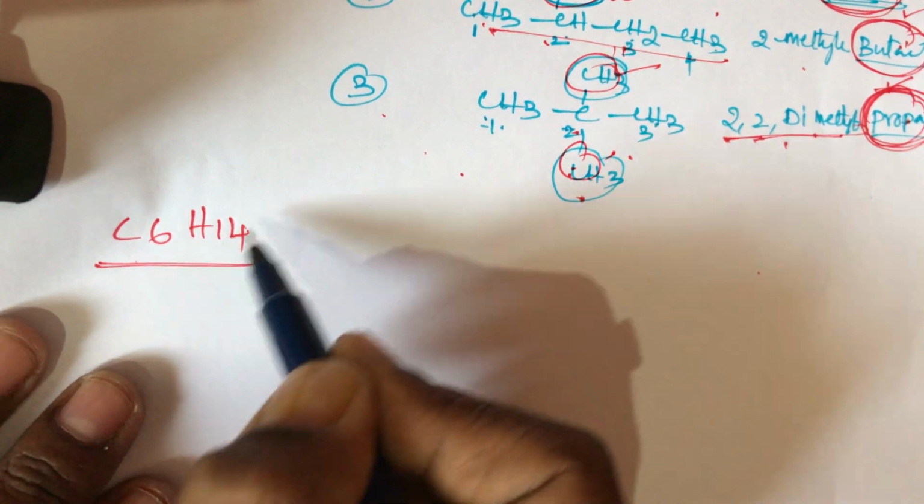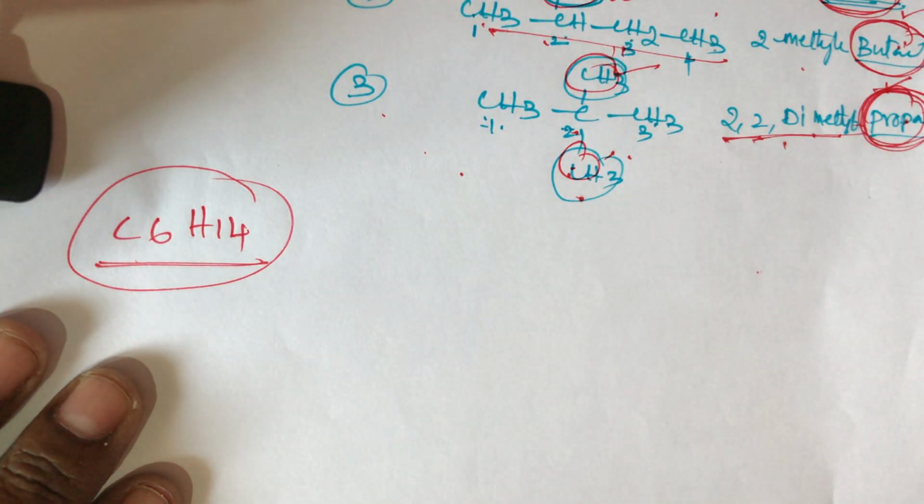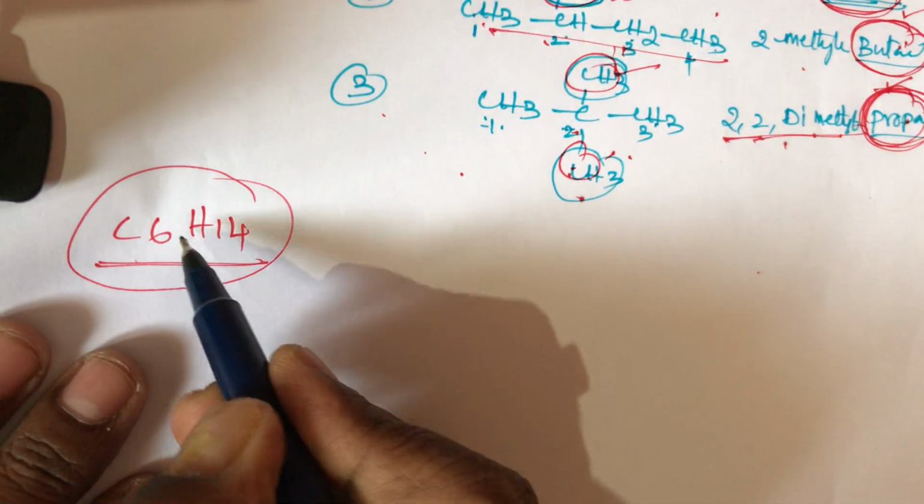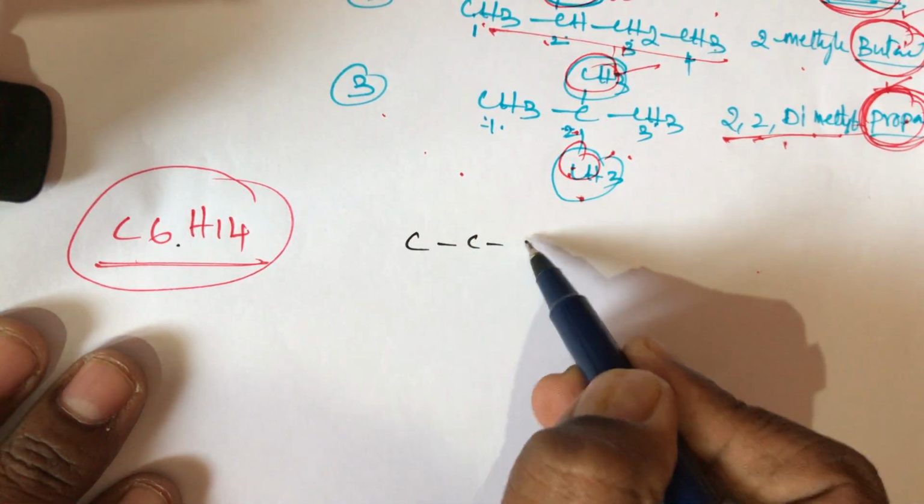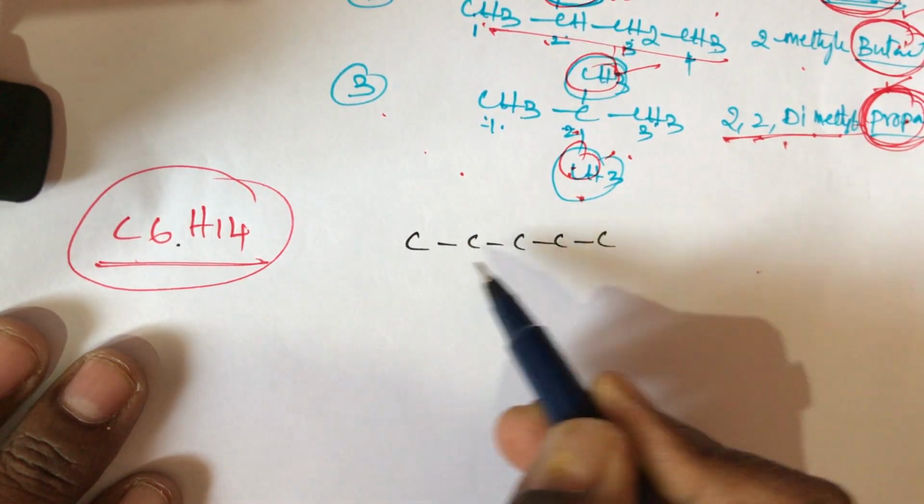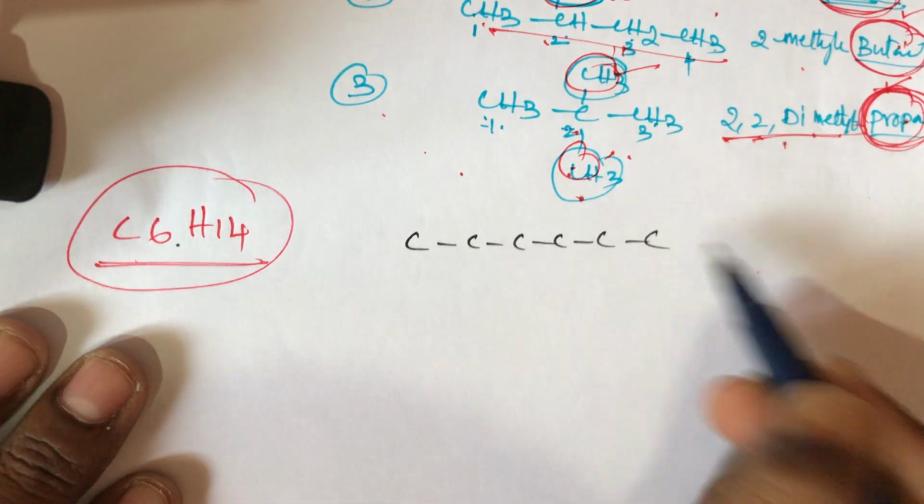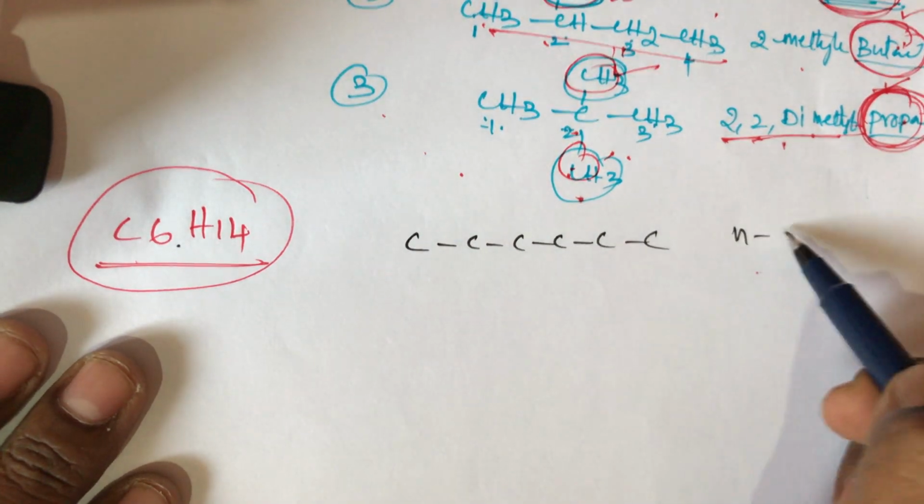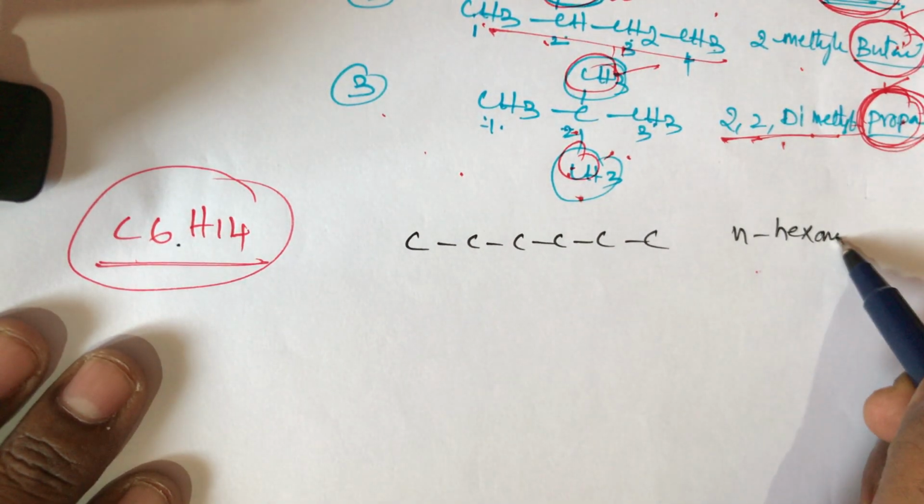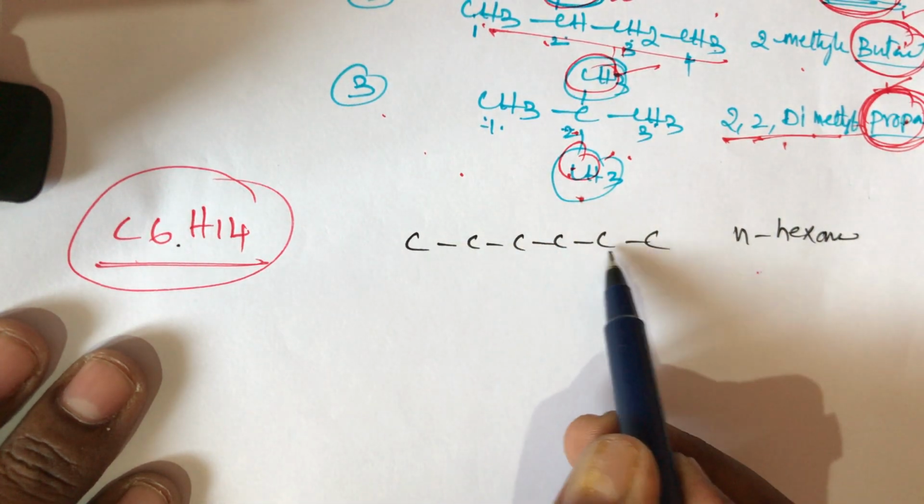C6H14. Here, how many structures are possible? In C6H14, a total of 6 carbons are there: 1, 2, 3, 4, 5, 6. I am writing it directly. This name is called n-hexane, 1, 2, 3, 4, 5, 6.